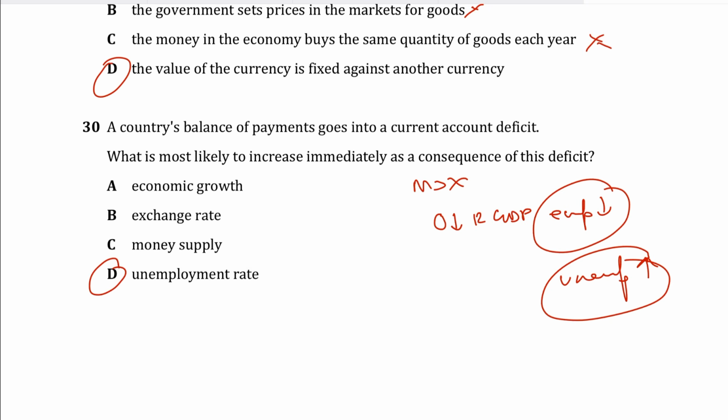A is incorrect because economic growth is most likely to weaken rather than increase; the question is asking what is most likely to increase immediately. B is also wrong because a current account deficit puts downward pressure on the exchange rate rather than causing it to rise. C is incorrect as well because just because you have a current account deficit, that doesn't give an immediate reason why the money supply must increase in the first case, right?